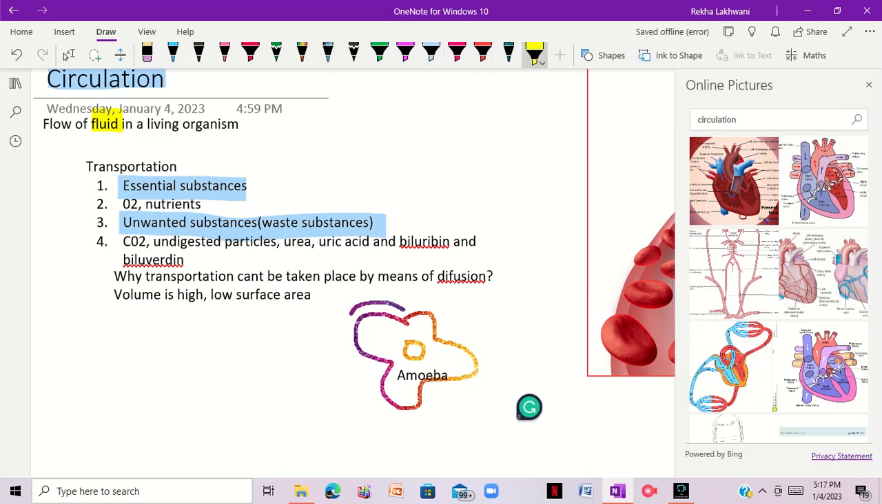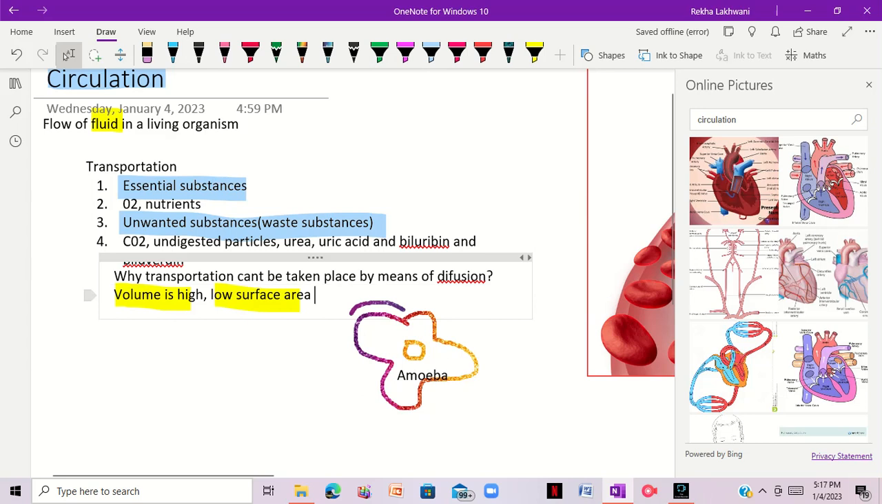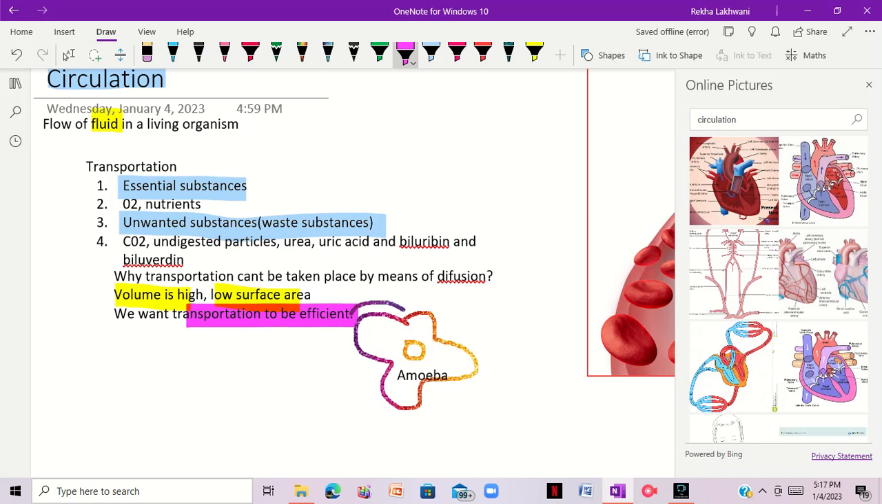So basically, our volume is high and we have low surface area, and we want transportation to be efficient. So that's why over here diffusion can't work, right? Diffusion can't work over here. This is the only reason. We want transportation to be efficient, so the diffusion won't work over here.